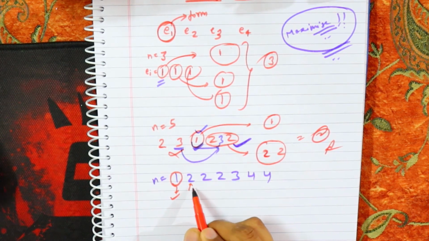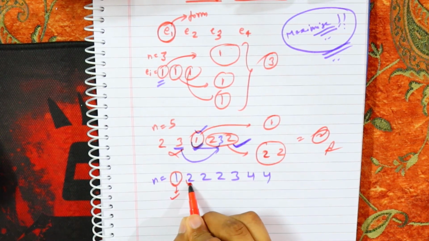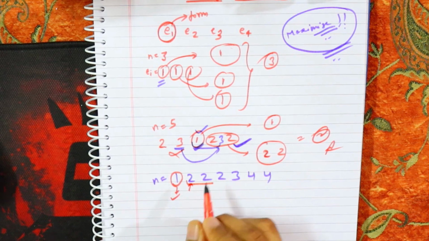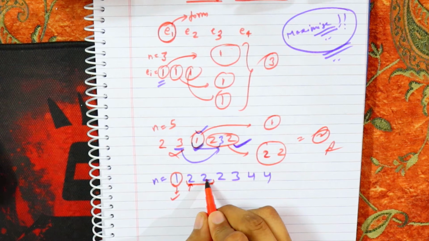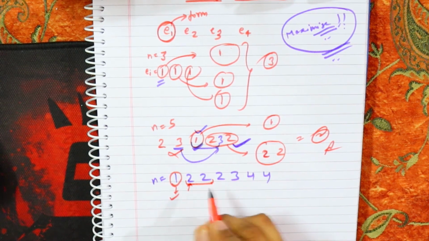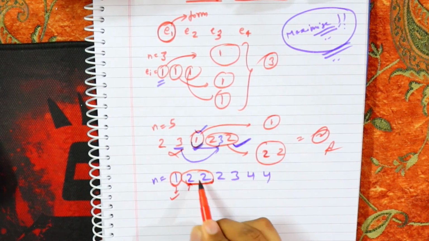I move here, then I see that for 2 I need 2 elements, so I move to further elements. I check it is 2, and I don't need further elements because the elements in total have become 2. So I'll make a group here.